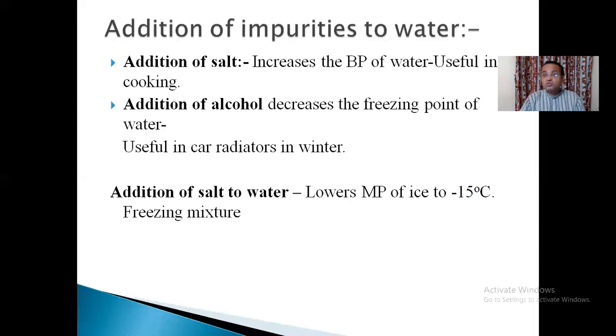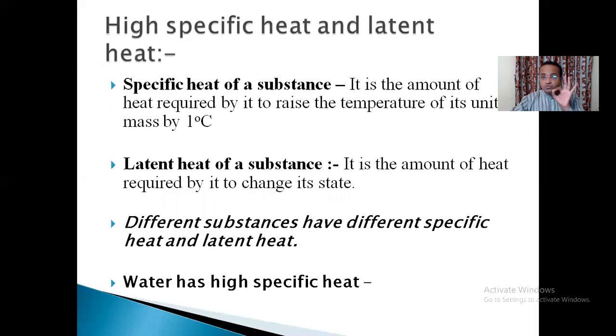Next one, addition of salt to ice. What happens now when you add ice and water together? To some ice pieces, you have added salt, the solid salt. Now the melting point of ice goes below 0 degrees Celsius. It goes to around minus 15 degrees Celsius. It will not melt till that.